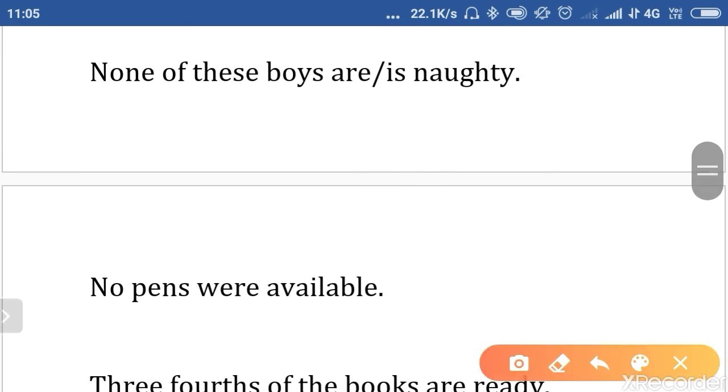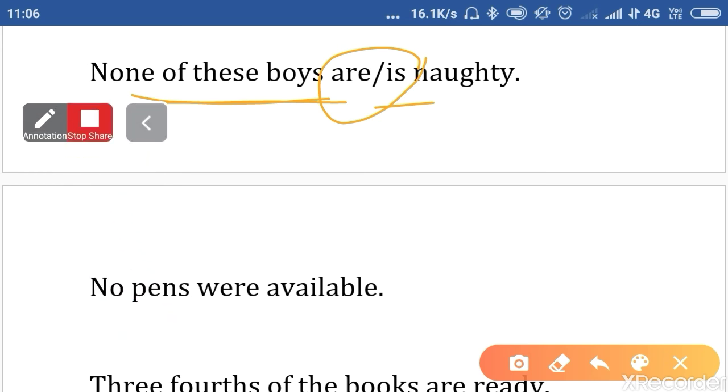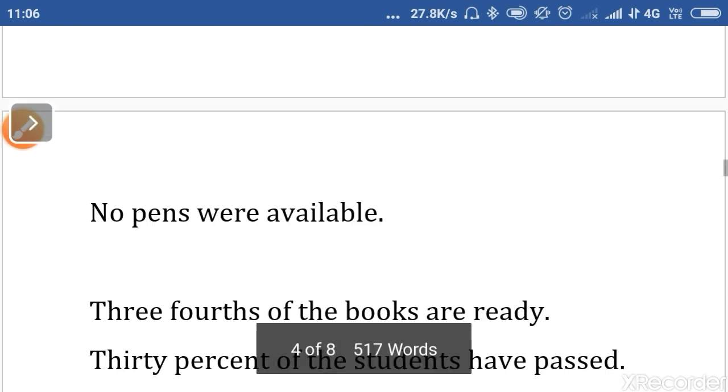Now see, here we have an exception. None of these boys are naughty, none of these boys is naughty. Both are correct. In this case both are correct. No pens were available. Since it is followed by a plural, no pens, that's why we have used the plural verb.